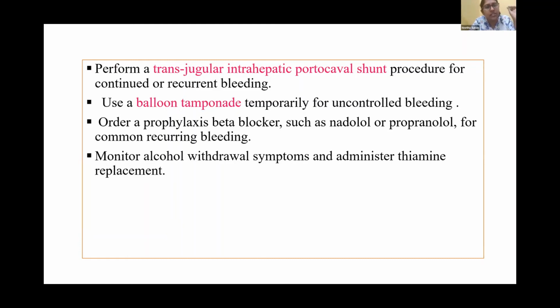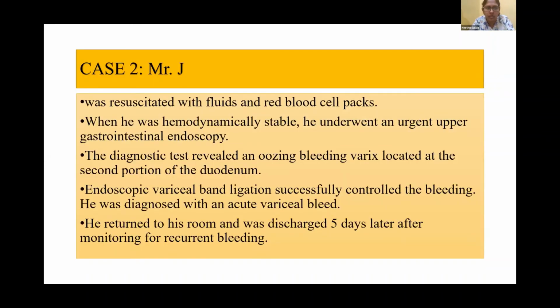And in resistant cases, we can also go for TIPS, transjugular intrahepatic portosystemic shunt, or a balloon tamponade for uncontrolled bleeding. And we can also give a prophylactic beta blocker such as nadolol or propranolol for recurring bleeding, and monitor alcohol withdrawal symptoms and administer timely replacement if it is present.